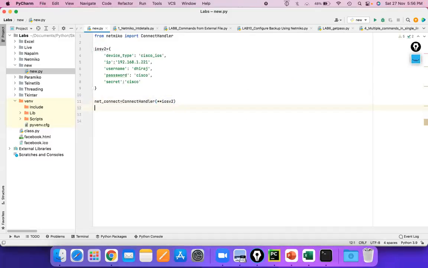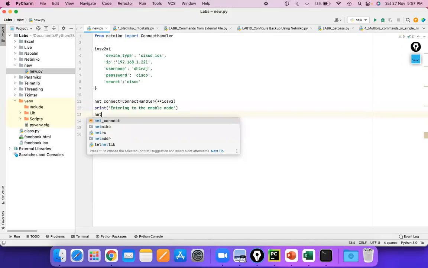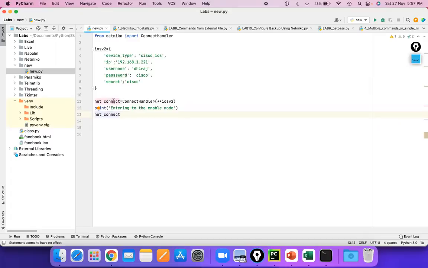Let's move ahead. Second, I'm just writing for the user that entering to, let me write this and then I'll explain. Entering to the enable mode. This depends on you. You can write anything. It's just a message to the user, right? So what we can do, guys, is enter the enable mode. For entering into the enable mode, the simple thing is net connect.